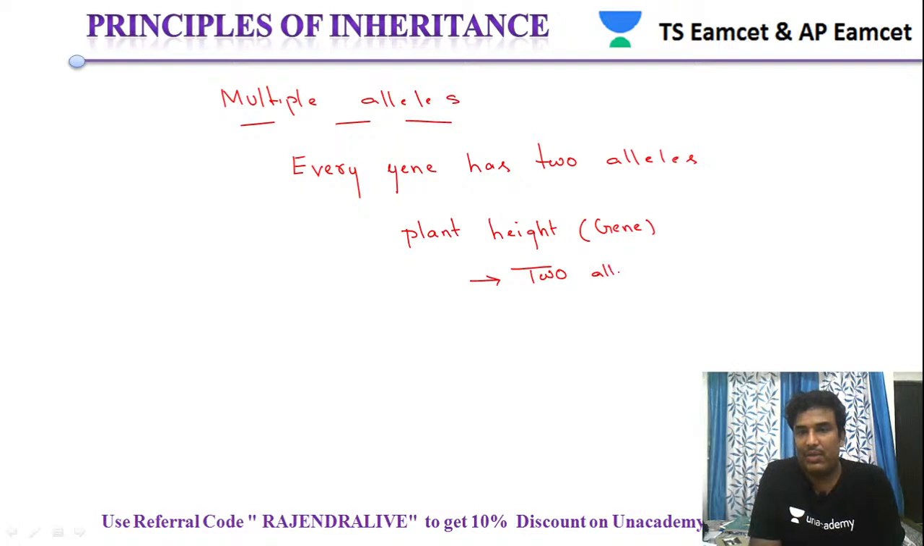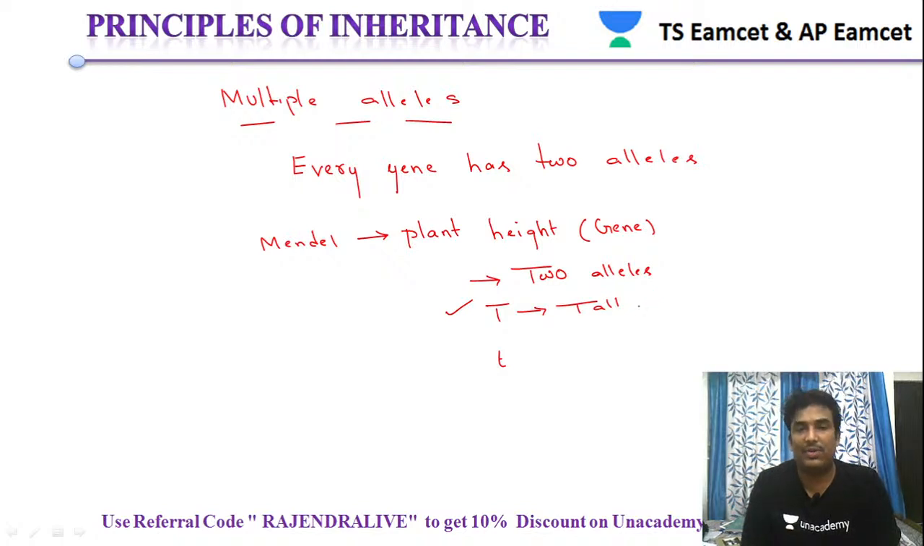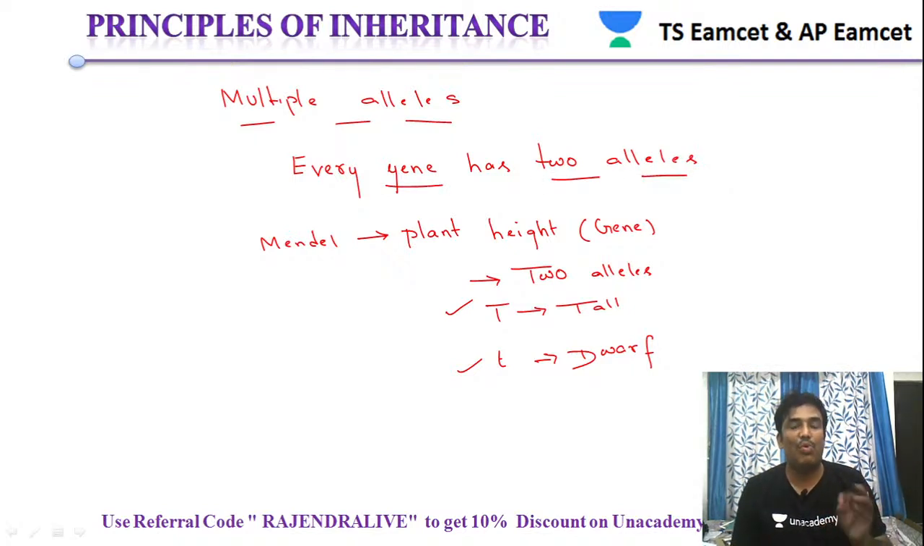Similarly, in the plant height gene of the Mendel cross, two alleles are present. One allele is for tall and another one is for dwarf. The capital T allele is for tall, and the small t allele is for dwarf. So every gene has two alleles, but in some cases the particular gene has more than two alleles. Such a condition is called multiple alleles.